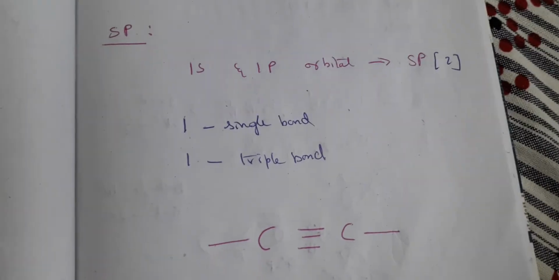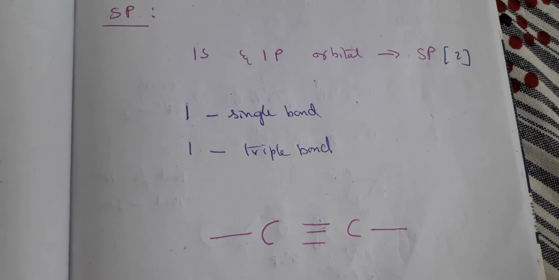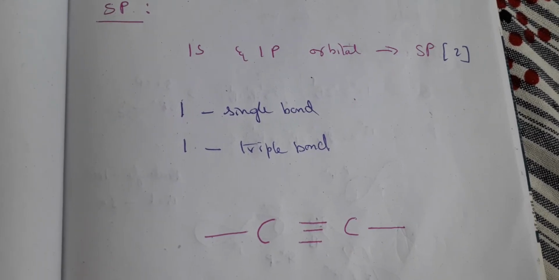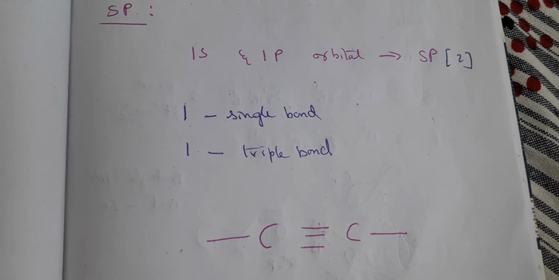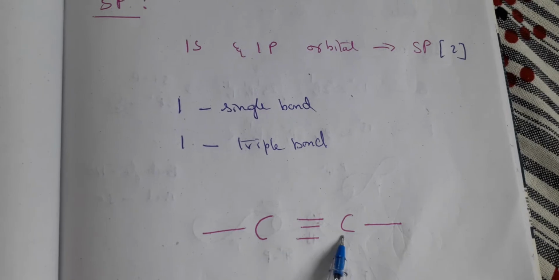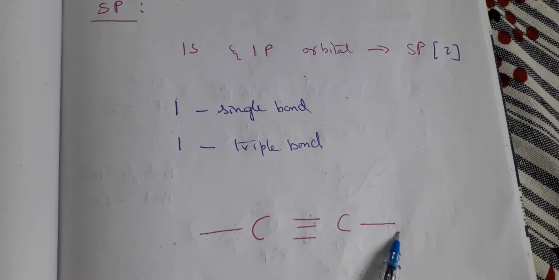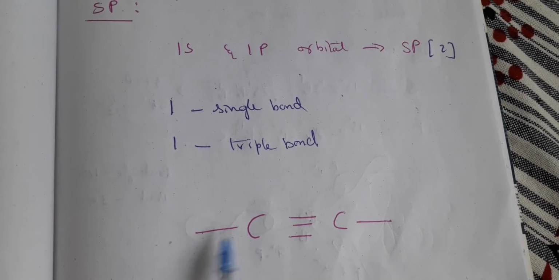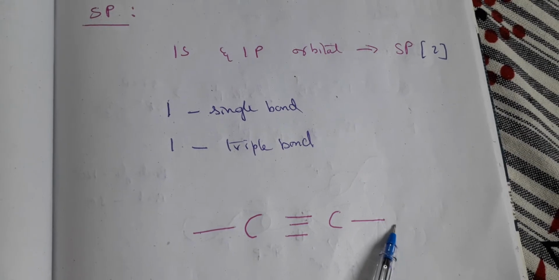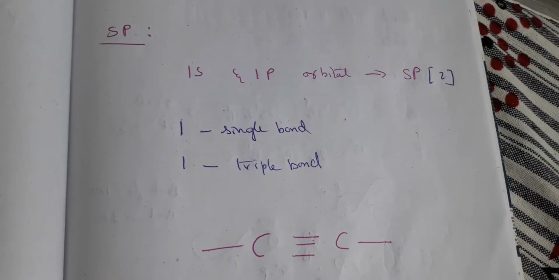So that is sp hybridization. From the name now it is very clear, 1s and 1p orbital. So only 2 orbitals are the resulting orbitals. Each orbital is called an sp orbital. So one single bond and one triple bond. Usually whenever it is carbon, 2 carbons with a triple bond between them, and it is open for the other bond, chemically combining with other elements. Usually we talk about hydrogens here. Okay, so take a screenshot of this.